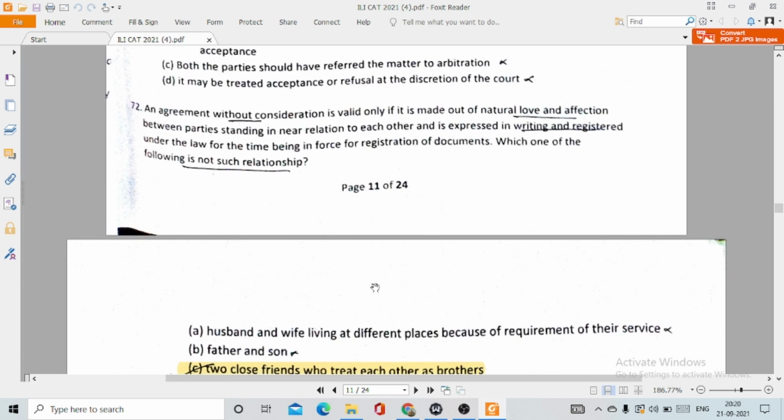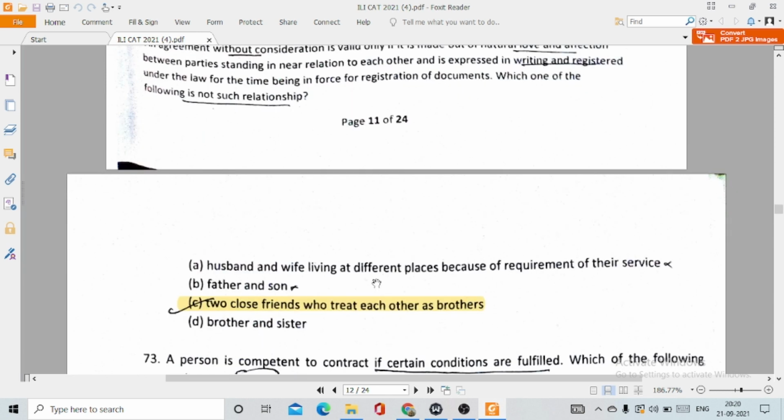Question number 72. An agreement without consideration is valid only if it is made out of natural love and affection between parties standing in near relation to each other and is expressed in writing and registered under the law for the time being in force for registration of documents. Which one of the following is not such a relationship? So the correct option is option number C, two close friends who treat each other as brothers.